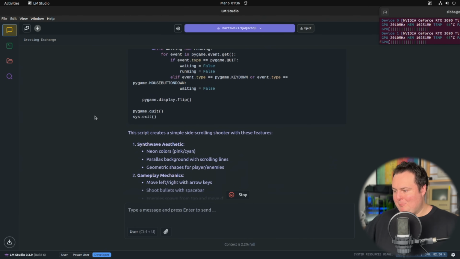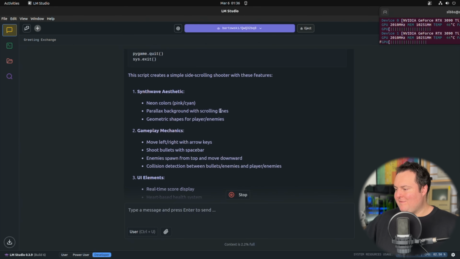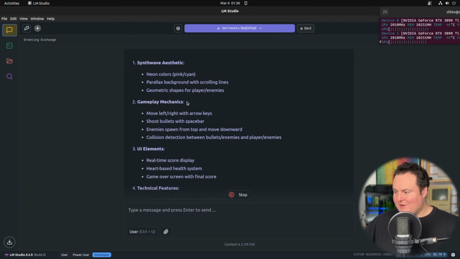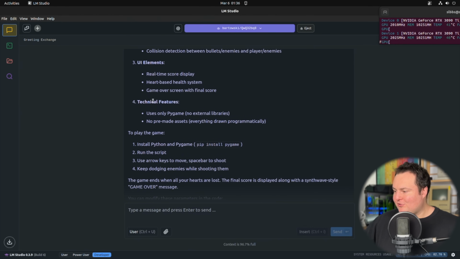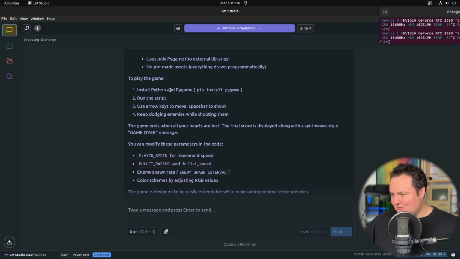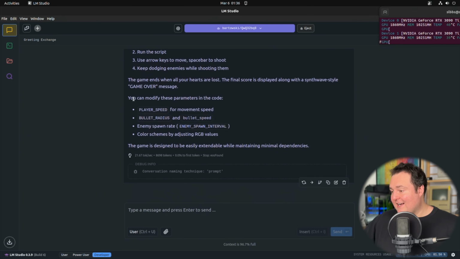It's telling us what the game will be like. A side-scrolling shooter with the following features: a synthwave aesthetic, some gameplay mechanics, which are arrow keys left and right, shoot bullets with the spacebar, so kind of like a space shooter game. UI elements, real-time score, heart-based health system, and technical features is that it uses light assets and things of that sort. And it actually went ahead and told us we can modify these parameters in the code and for what, which is actually interesting, not something I've really seen done very often. It usually just does what you ask, but to actually tell me, that's neat. And that was 21.67 tokens per second.